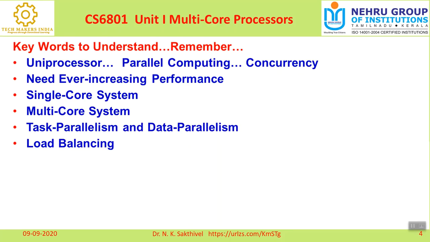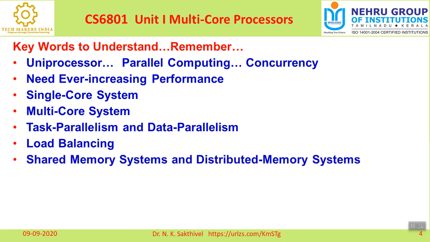Equal load should be assigned to all the processors at a particular time, so that the task can be executed without delay. Load balancing is a research subject in the field of parallel computers, because simply we cannot achieve it. The idea is that if more than one processor is there, none should be overloaded. To avoid overloading, we have the concept called load balancing. This is one of the keywords.